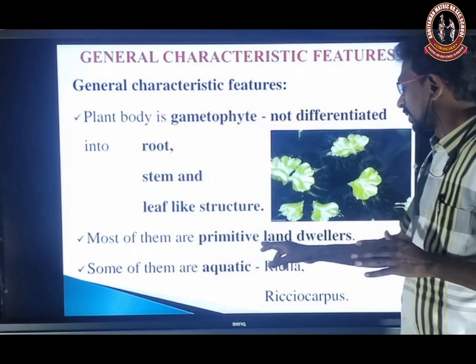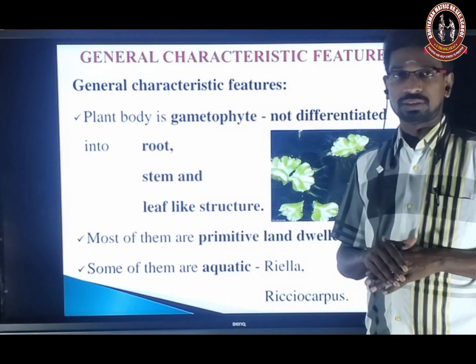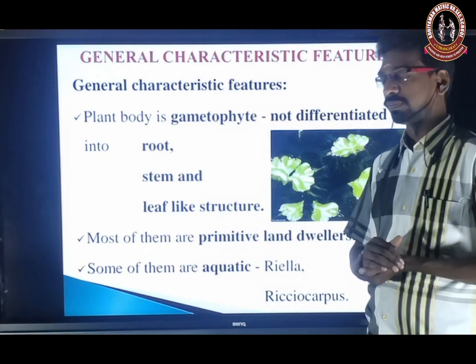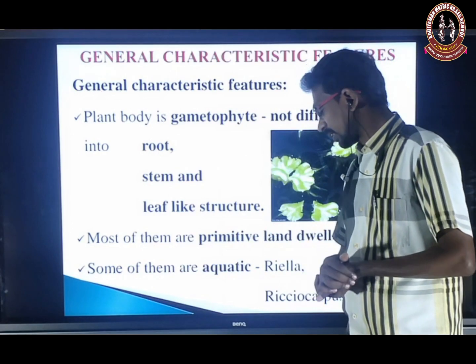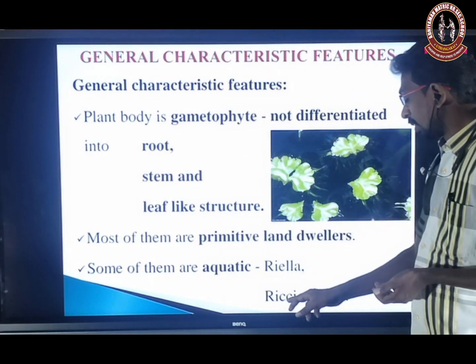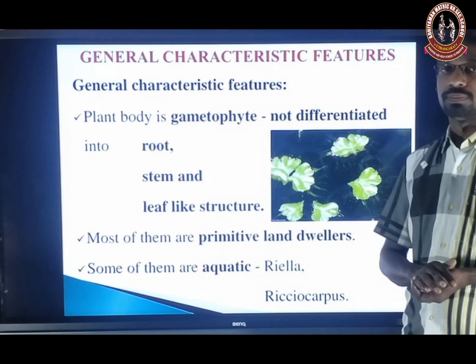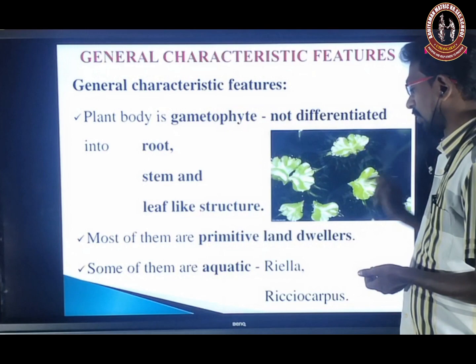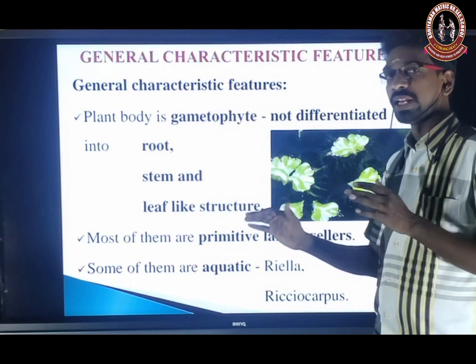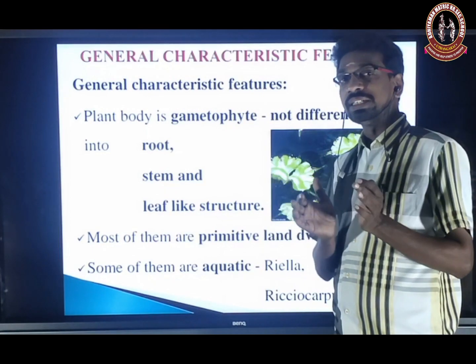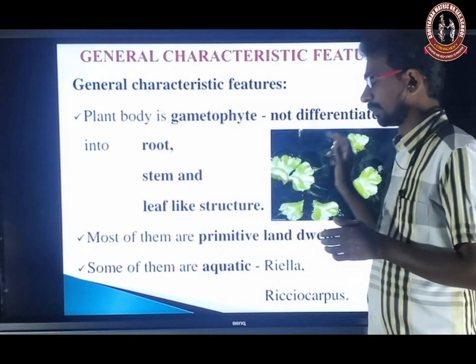Most of them are primitive land dwellers, so they are the first land dwellers. Some of them are aquatic, that is Riella and Riccia fluitans, so these two are aquatic forms. The remaining are found near moist, sandy places.